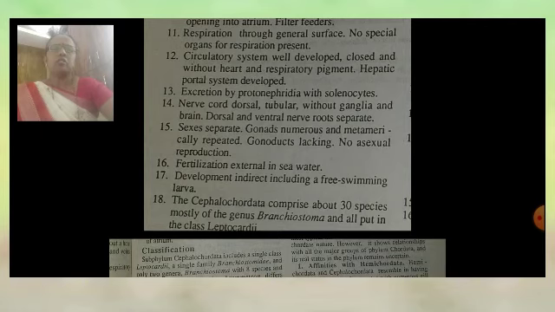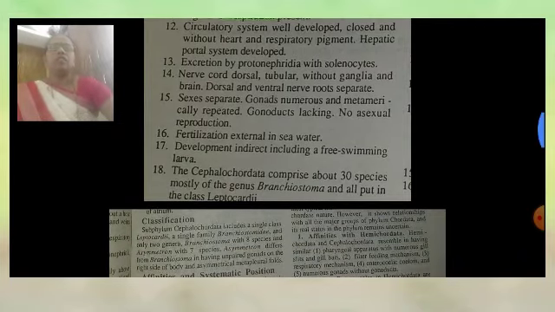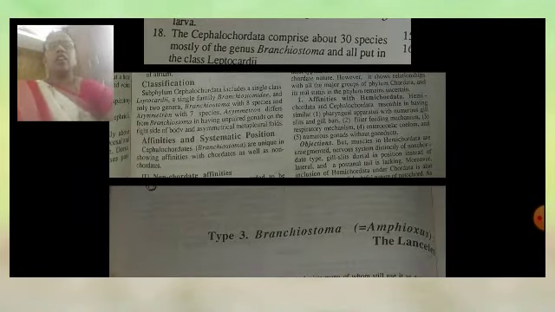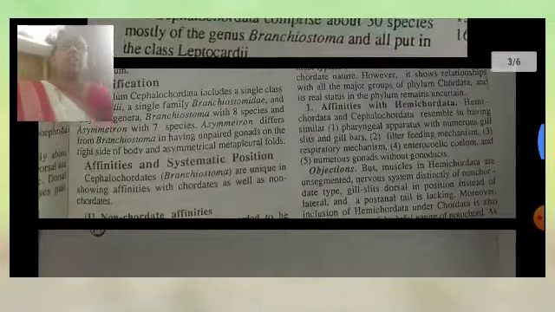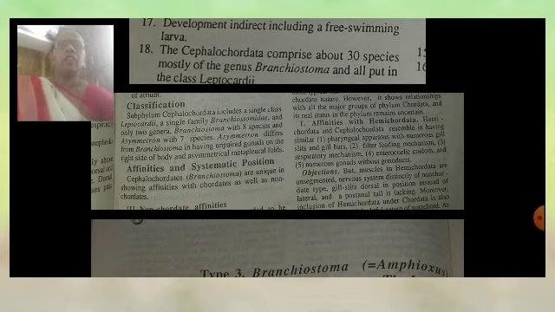Cephalochordates generally comprise about 30 species, mostly of the genus Branchiostoma, and are put in the class Leptocardii. So these are the different general characteristics of the Cephalochordate animal. For example, Branchiostoma. Then classification. The subphylum Cephalochordata includes a single class called Leptocardii, a single family Branchiostomidae, and only two genera: Branchiostoma with 8 species and Asymmetron with 7 species.